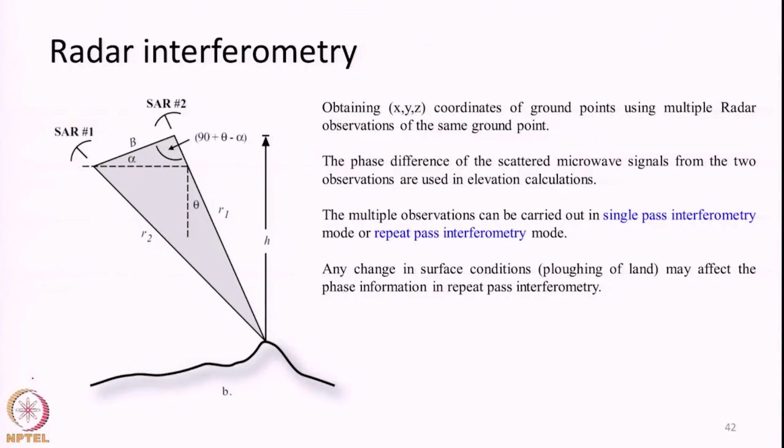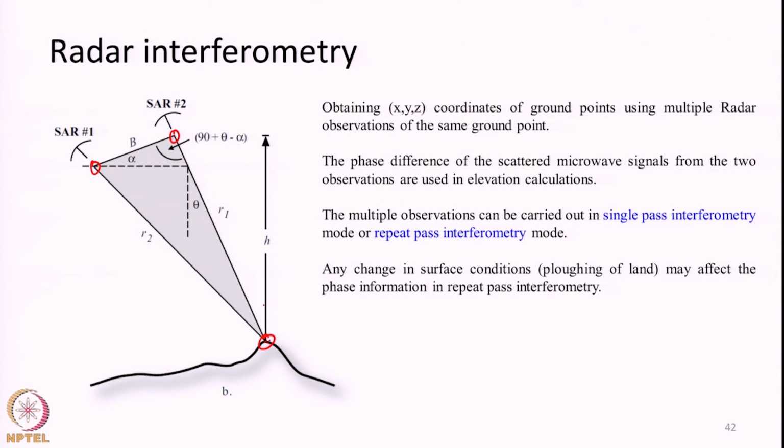And finally, before we conclude this topic, I wanted to introduce you to the topic of radar interferometry. Radar is not only used for imaging purposes, but by looking at the terrain from 2 different positions in space. Here, this is a ground point, this is point 1 from which an image is taken of the ground point, and this is point 2 from which the same ground point is imaged again.